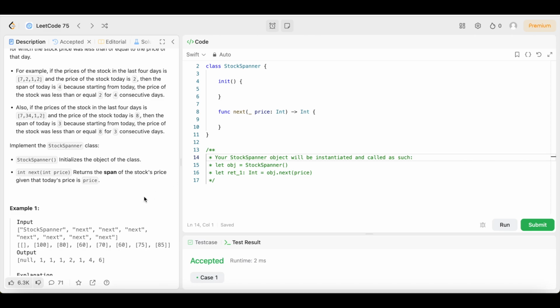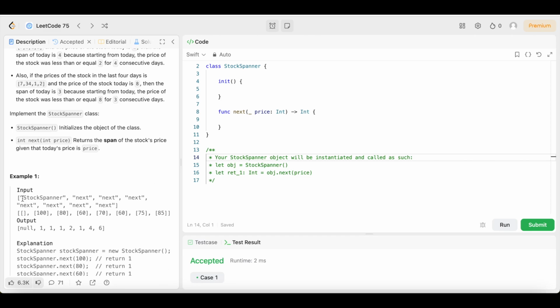So the first thing they do, they're just going to call the StockSpanner, then they're going to call next. They're going to keep calling the function next. These are the stock prices right here. So the first we had, it was null. Then the stock price was 100. Then it was 80. Then it was 60. Then it was 70. Then it was 60. Then it was 75. Then it was 85.